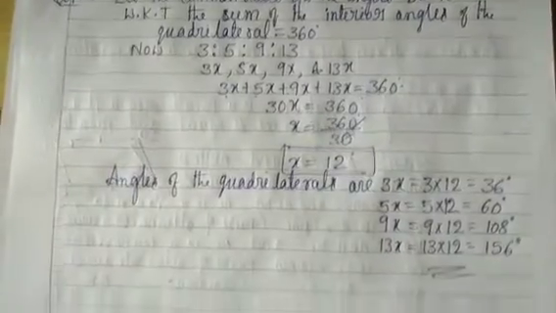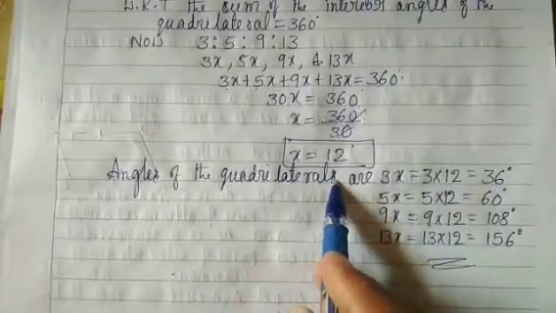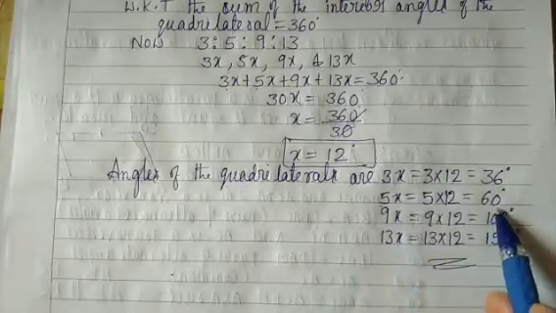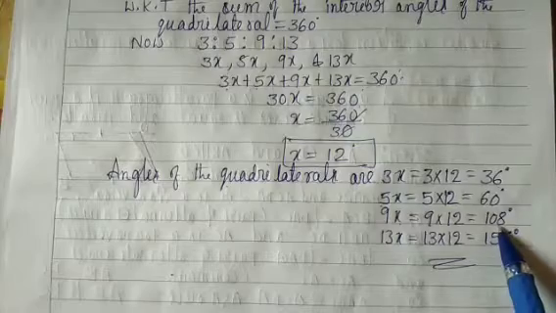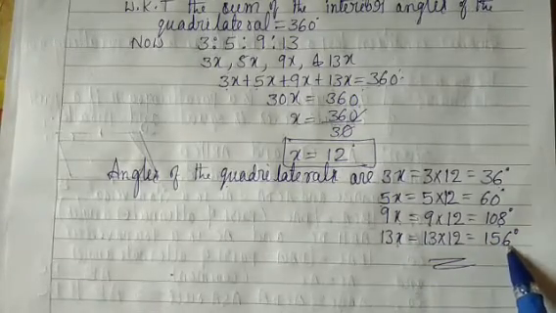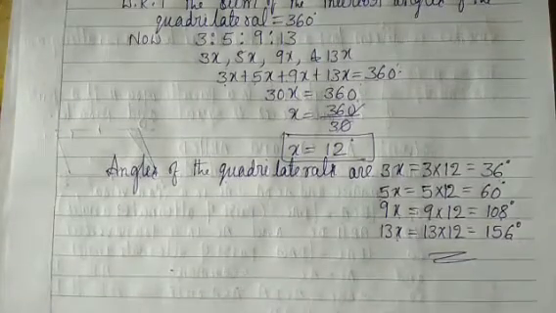Therefore, the angles of the quadrilateral are 36 degrees, 60 degrees, 108 degrees and 156 degrees.